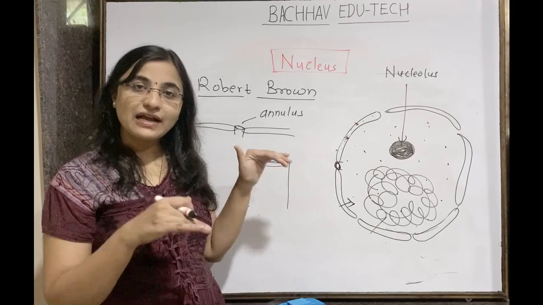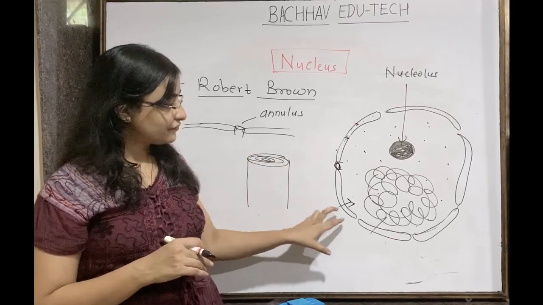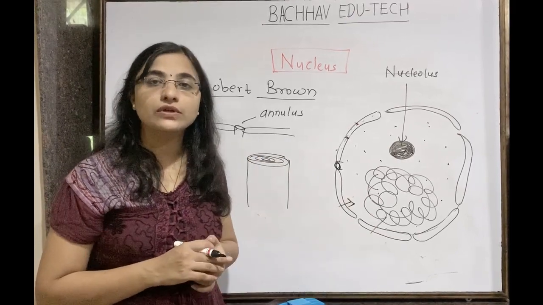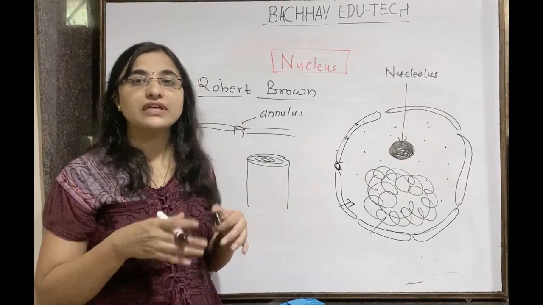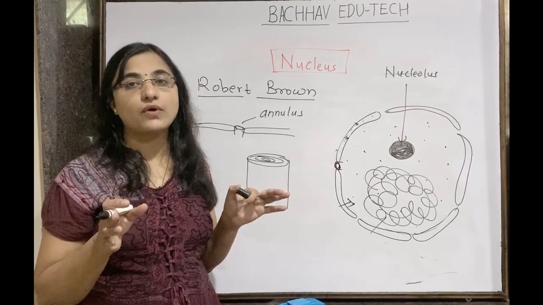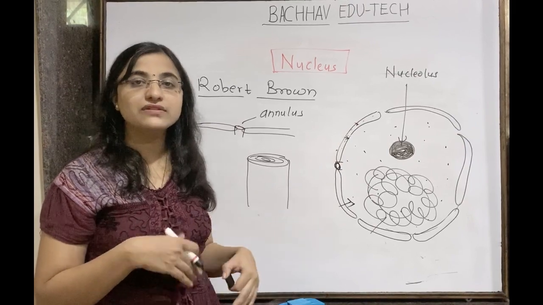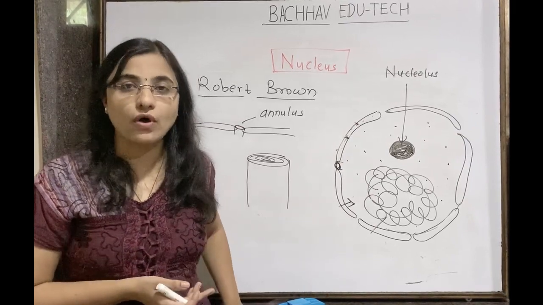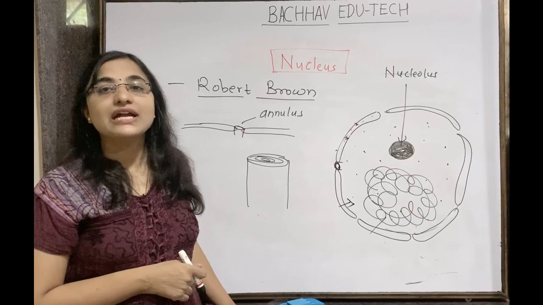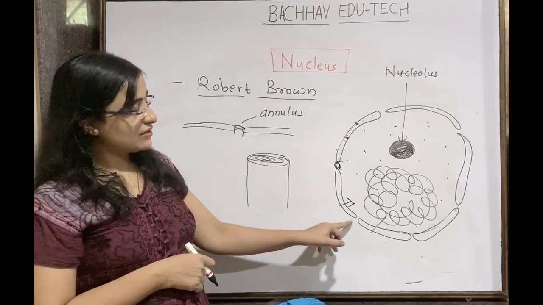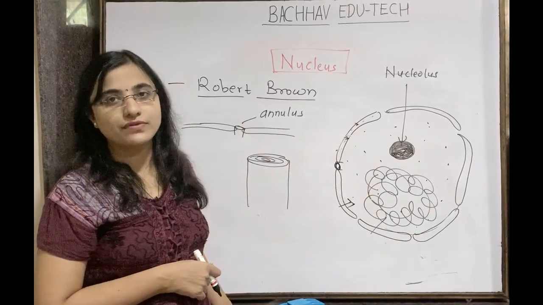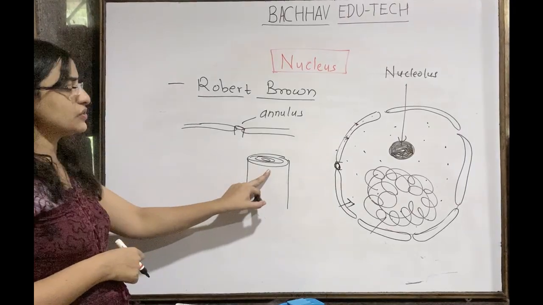So त्यांना बाहेर यायला काय पाहिजे, जागा पाहिजे, and that space is provided by the nuclear pores. Through those nuclear pores this RNA is going to come out of the nucleus and come into the cytoplasm where actually protein synthesis will go on. That process is known as the translation. That's why there is presence of these pores. Understand this?